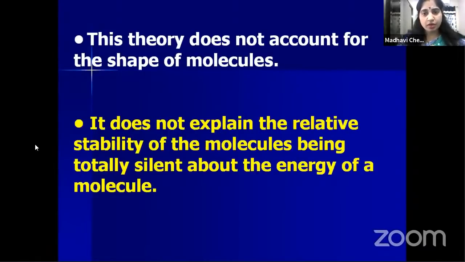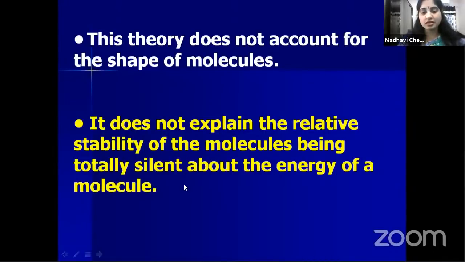Next, another drawback of the Lewis octet rule is that it couldn't explain the stability of the molecules. Here we have seen that beryllium chloride, boron trifluoride and sulfuric acid are all stable, but it couldn't explain why these molecules are stable. Next, what is the other drawback of the octet rule? It couldn't explain the energy of the molecules. Molecules have a certain energy, so this theory is totally silent about the energy of molecules.